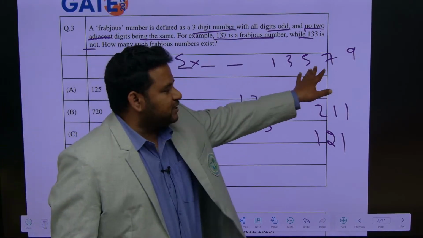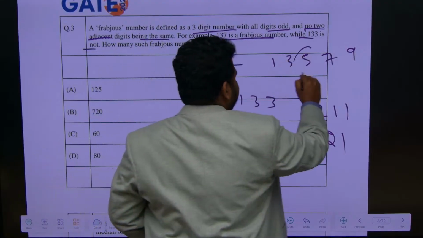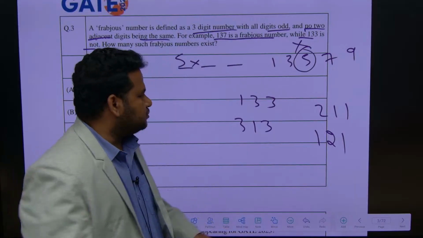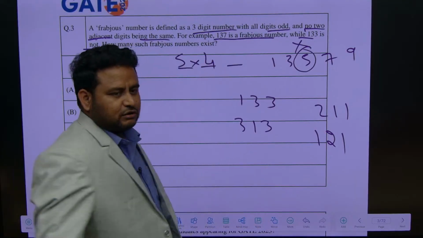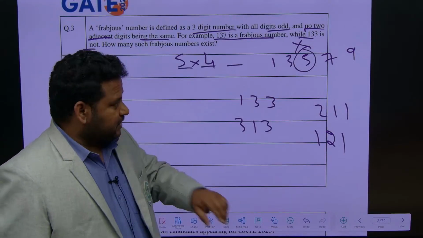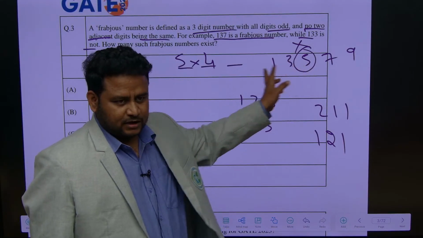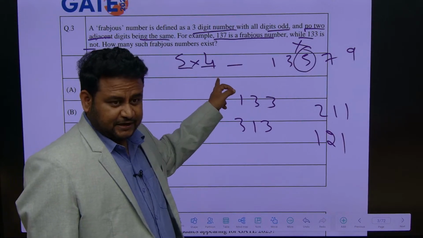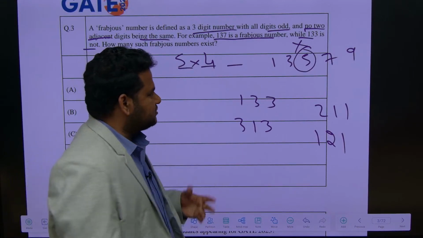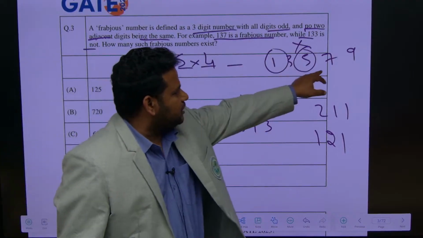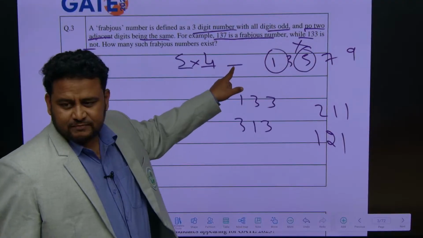Now how many numbers remain? Suppose we have selected 5 only. Remaining how many numbers are there? 4. So you should write 4 here. Now suppose this number I have selected, definitely I cannot select 5 again, because it will repeat. So suppose I select 1. Now how many numbers are there? 1, 2, 3. Should I write 3 here?